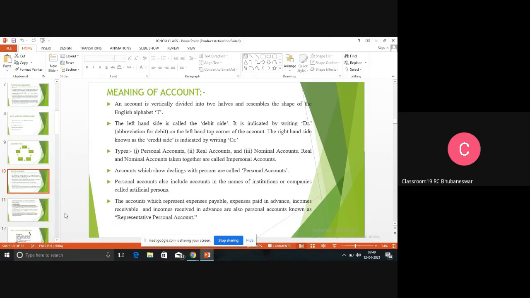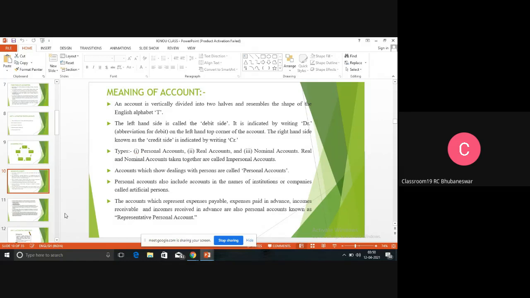So in real account, debit what comes in. Inside our organization, a plot of land has come in. So land account is debited. Cash is going out, so cash account is credited. So is it clear? Then comes to nominal account.